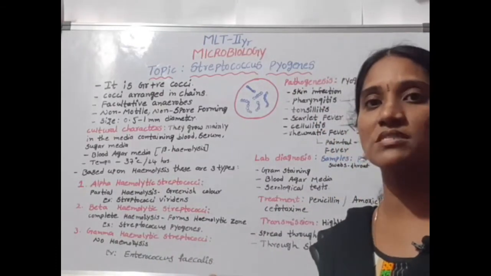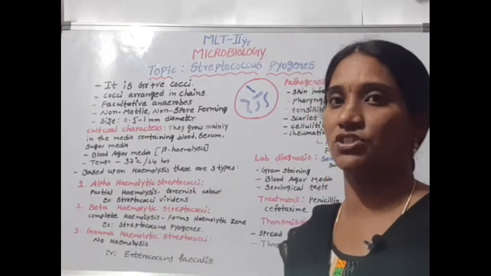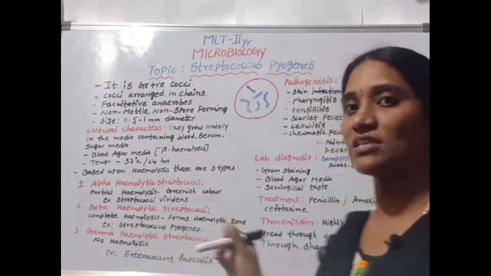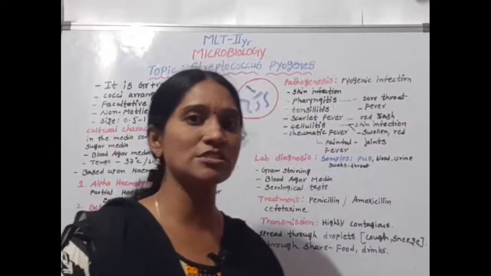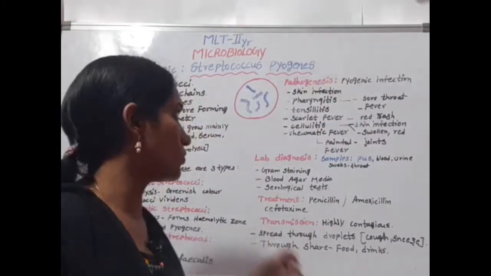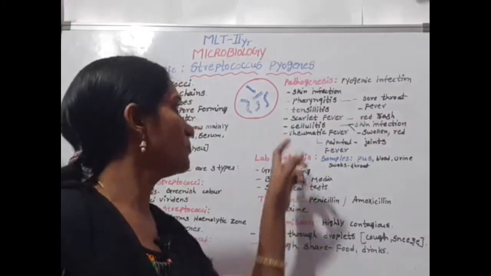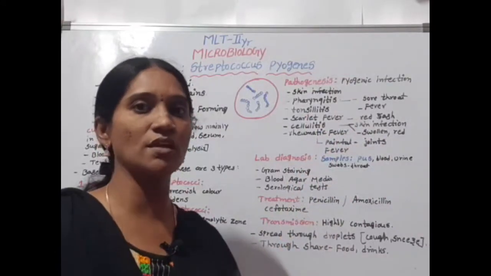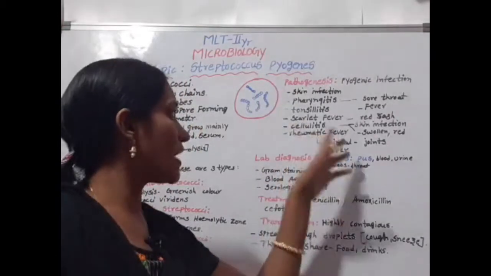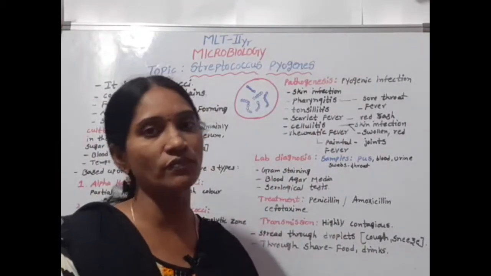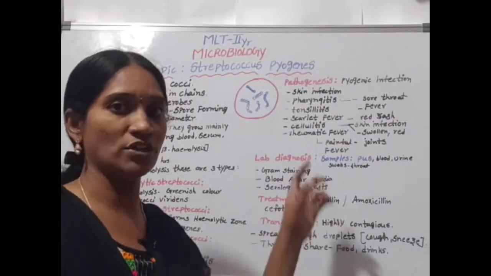Pathogenesis: the infective areas are the skin and respiratory system. On the skin, they form pus wounds, that is pyogenic. It causes pyogenic infection after surgery, forming pus wounds after surgery. Pharyngitis means sore throat, painful in the throat. Tonsillitis means swollen tonsils. Scarlet fever means a red rash on the skin with fever. Cellulitis means swollen skin with red color. And rheumatic fever means painful joints with fever. These are the pathogenic characters of streptococcal infections.